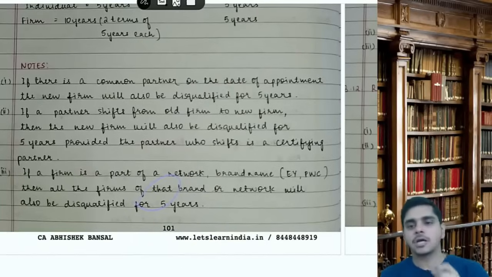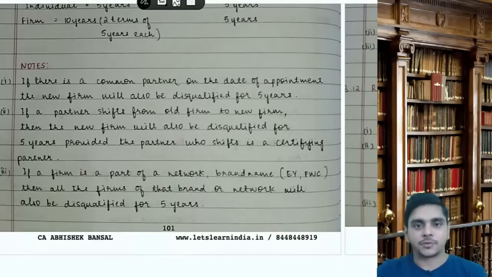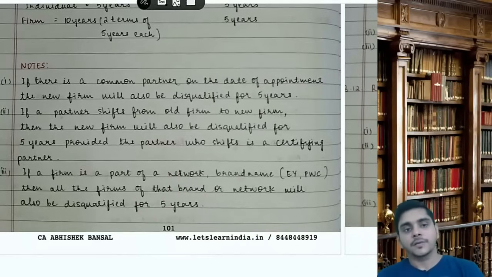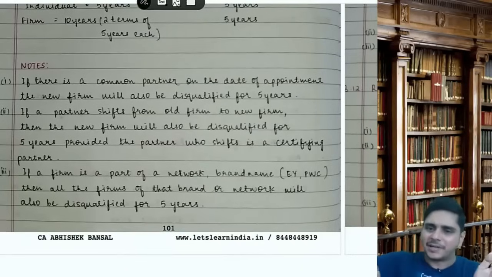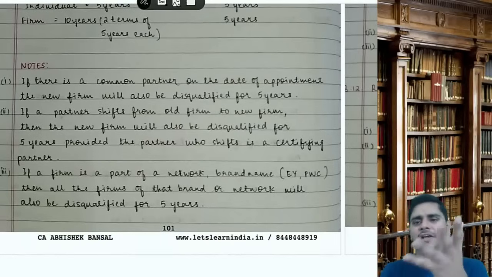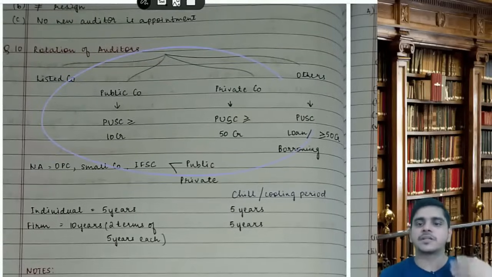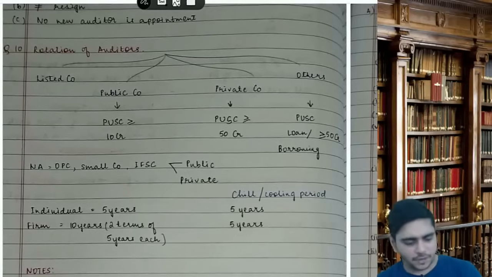So 3 rules are there. Common partner, disqualified. Shifting of partner, new firm disqualified, provided the new partner going to the new firm is a certifying partner, he signs the balance sheet of the old company. Third, if the firm is a part of a brand or network like EY, all the firms of EY will be disqualified to be the auditor of that particular company. They can audit other places, but they can't audit the same company for 5 years because a new auditor will come. Very important answer for MCQ, because previously it was important for descriptive, now it is more in MCQs. Rotation is not applicable to every company, it is applicable to this category of company.